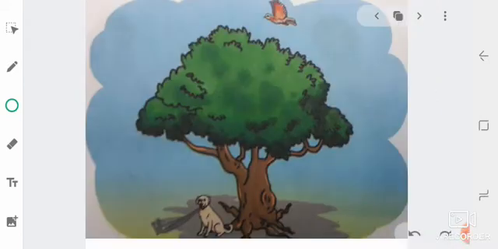In this picture, you can see the tree. The dog is below the tree. And the bird is above the tree. So, circle the dog below the tree.